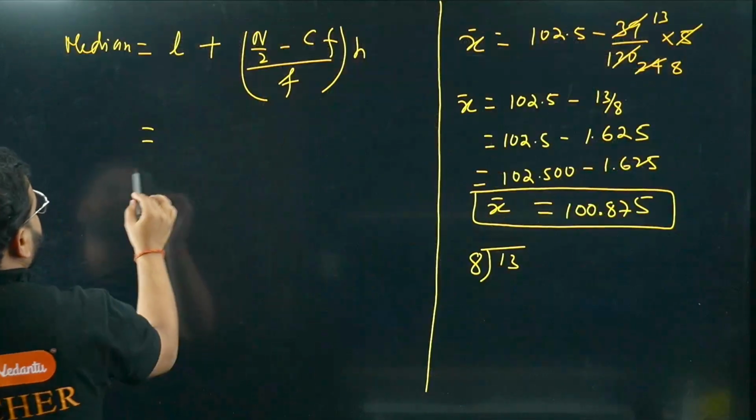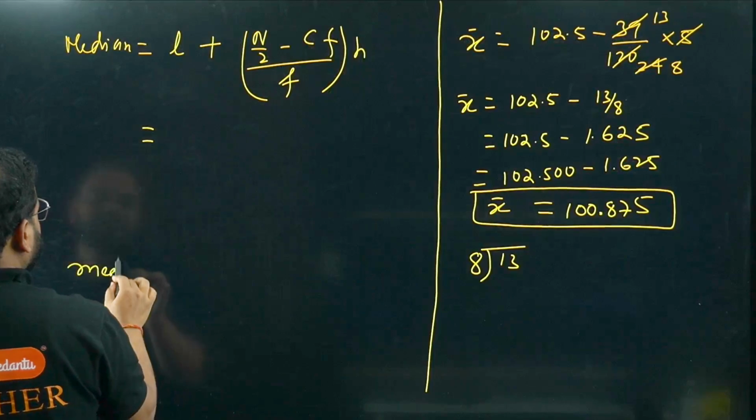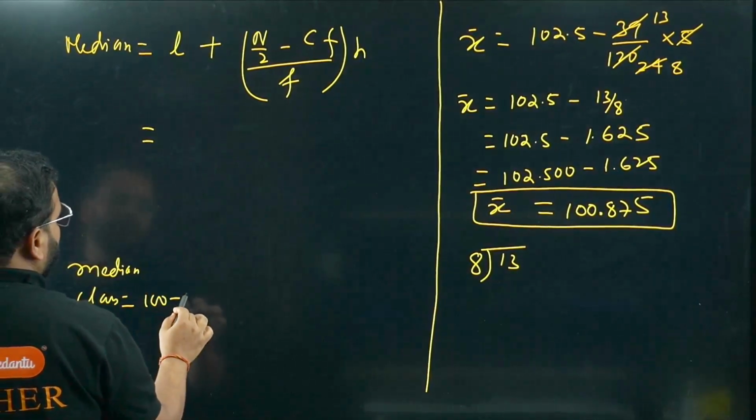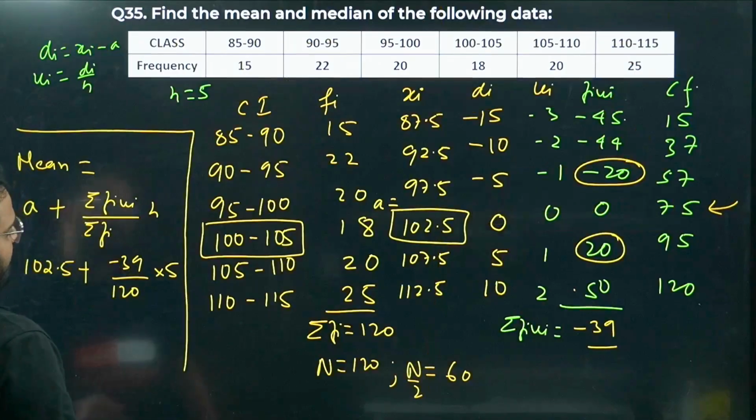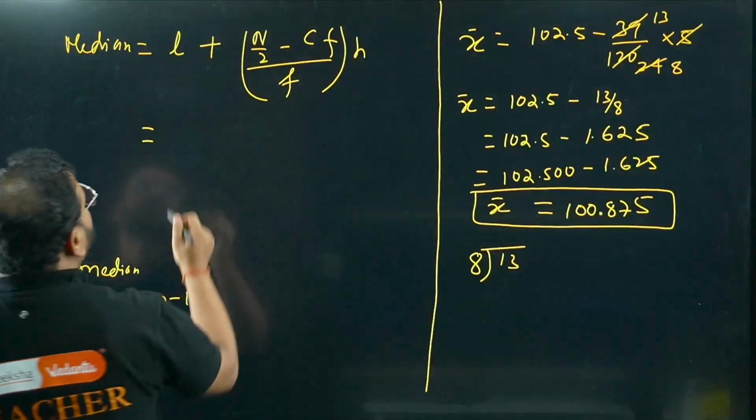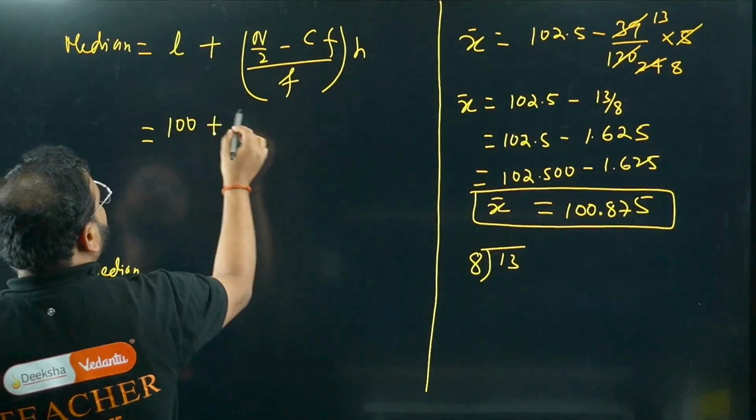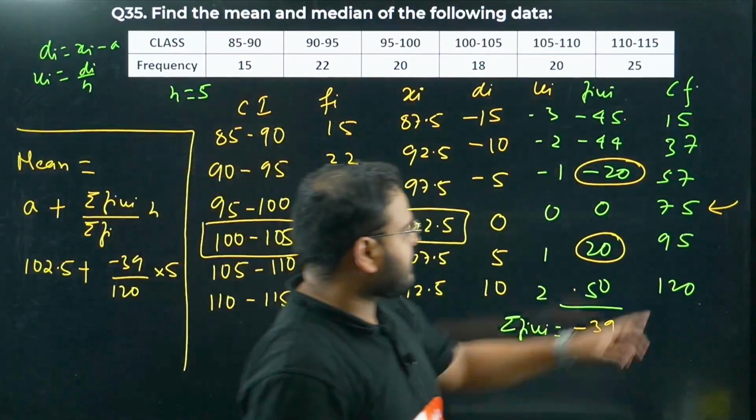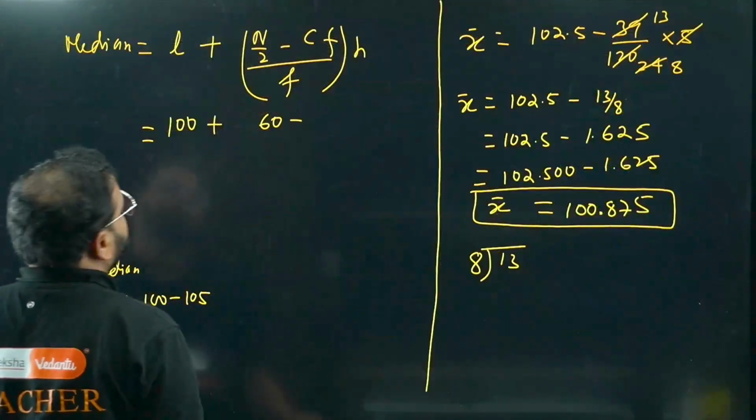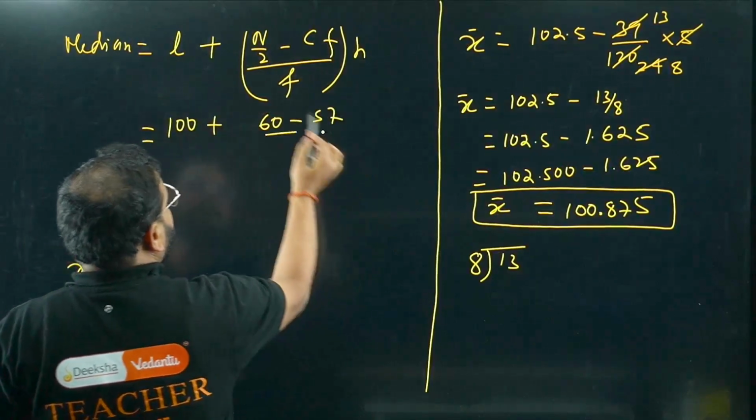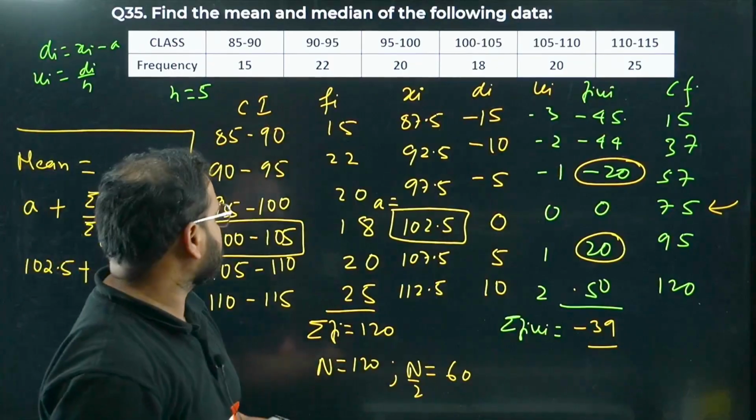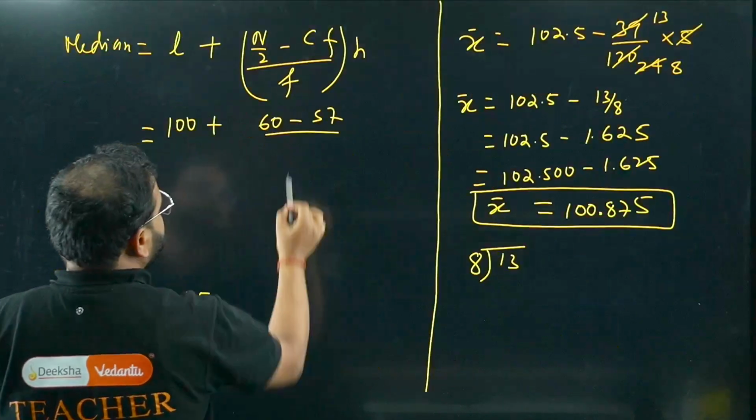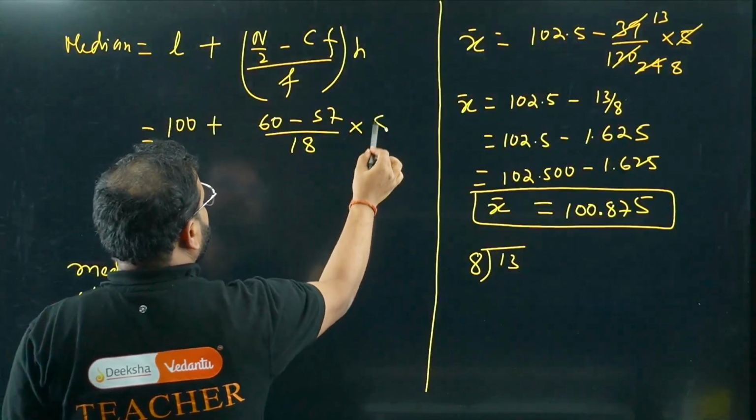The median class is 100 to 105, right? Check this out. So right here, the lower limit of that is 100. N by 2 is simply 60. Cf, the cumulative frequency of the class before the median class, is 57. F, the frequency of the median class, is 18. Into h, so 5.